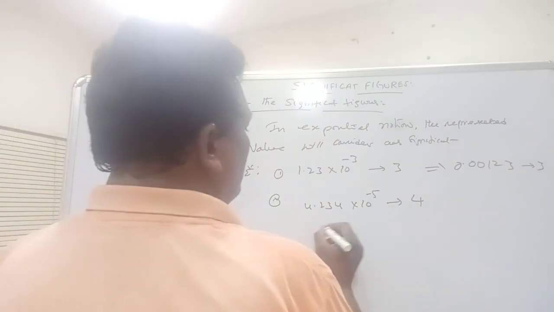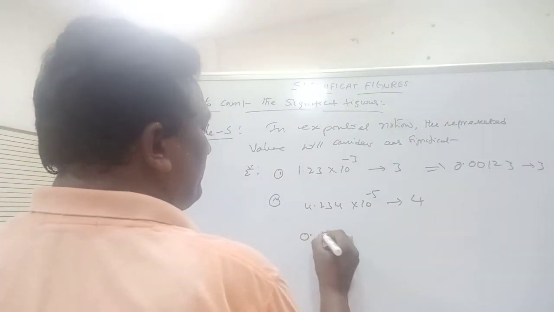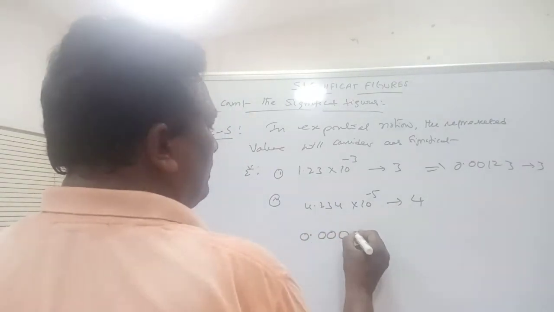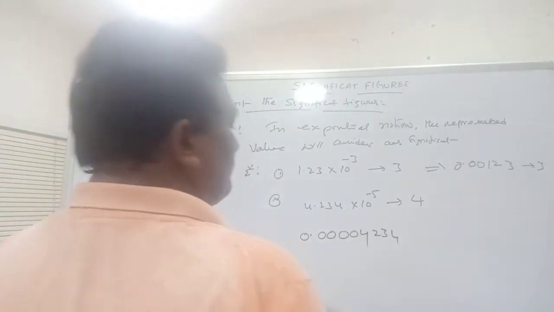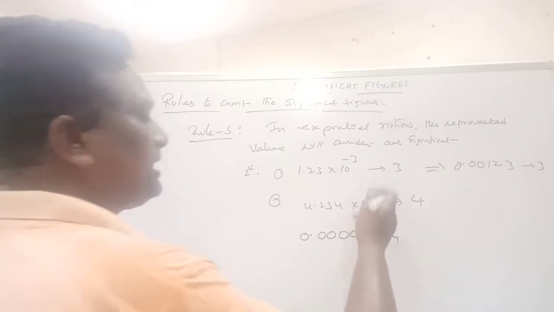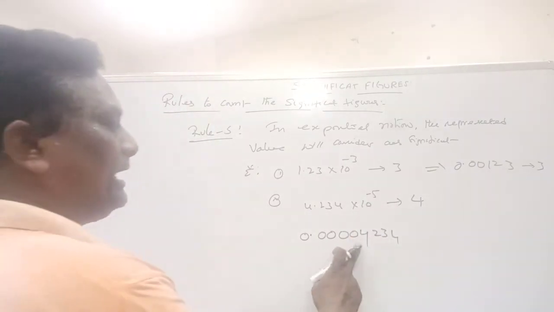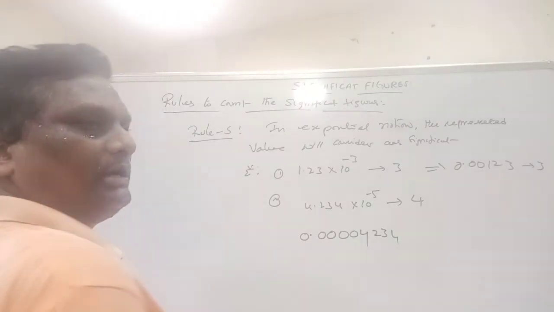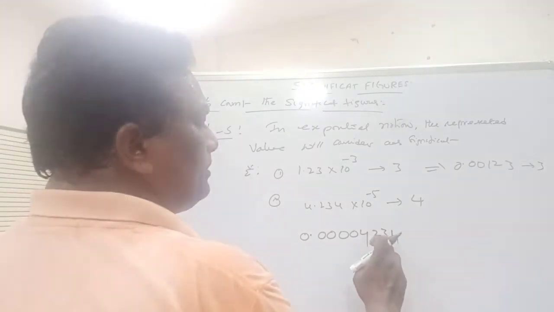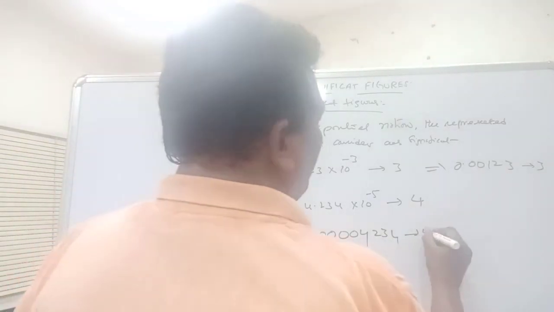Similarly here also, we can represent it as 0.00004234, because it is 10 power minus 5. These leading zeros never be significant, so the total number of digits in the given value is 1, 2, 3, 4. Total 4.